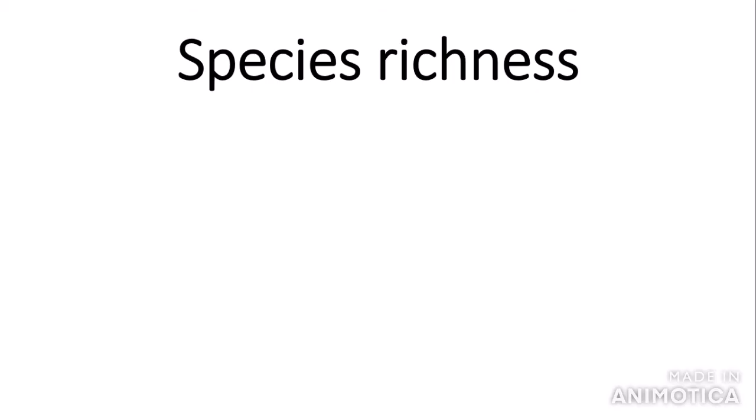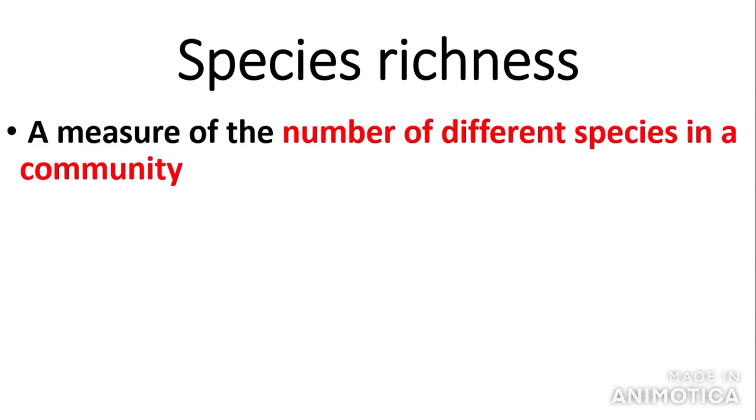Biodiversity can be measured in a number of different ways. One way is species richness. Species richness is a measure of the number of different species in a community. So for example, if 5 different species were present in a community, the species richness will be 5.